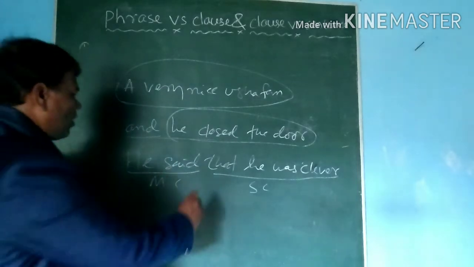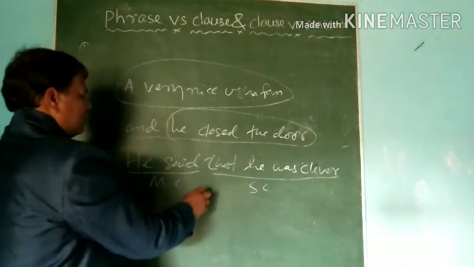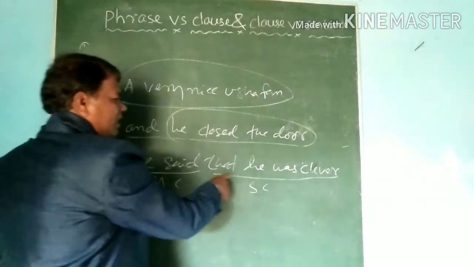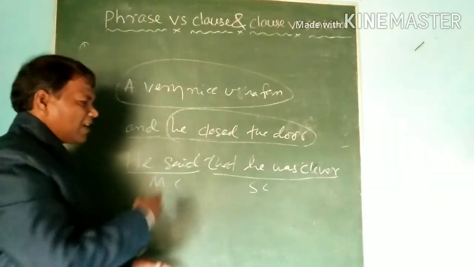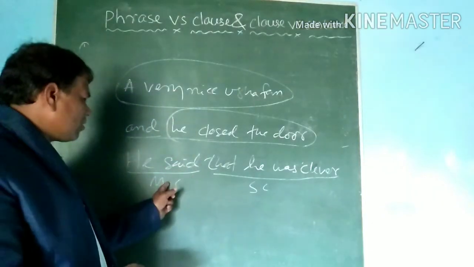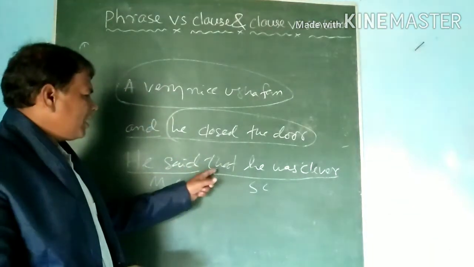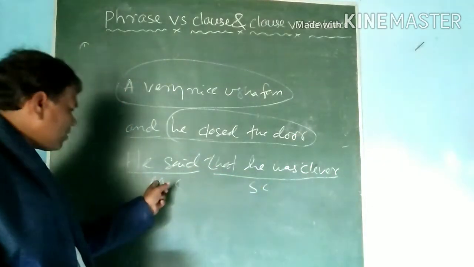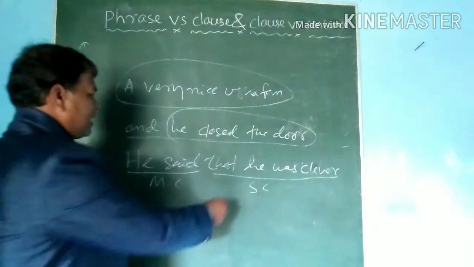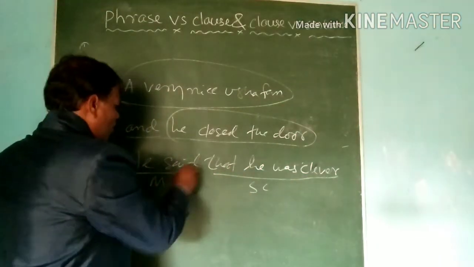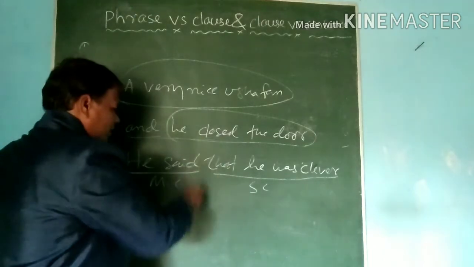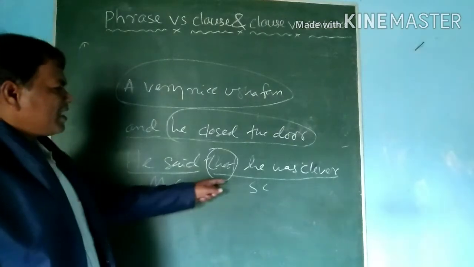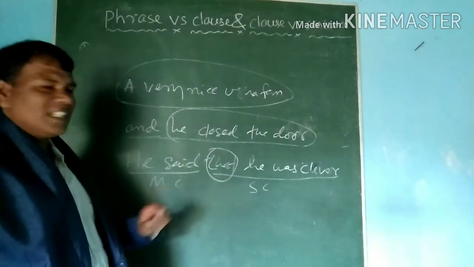In order to make perfect meaning, the subordinate clause always depends on the main clause. So it is a dependent clause: a clause which always depends upon another clause is called a dependent clause. So that he was clever depends on the main clause he said. So it is a clause and it is also a clause. When two clauses are joined with a subordinator, then it becomes a sentence, which is called a complex sentence.